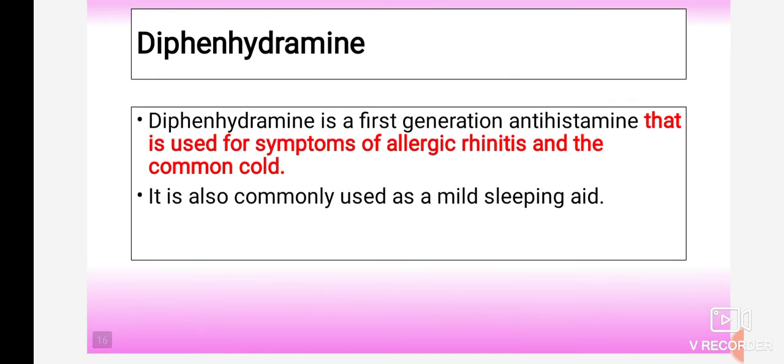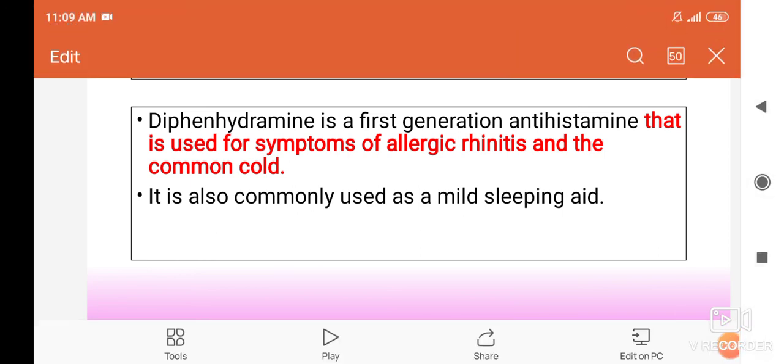So diphenhydramine is a first generation antihistamine that is used for symptoms of allergic rhinitis and the common cold. So this is a medicinal use of the drug. It is also commonly used as a mild sleeping aid. This is an important use.